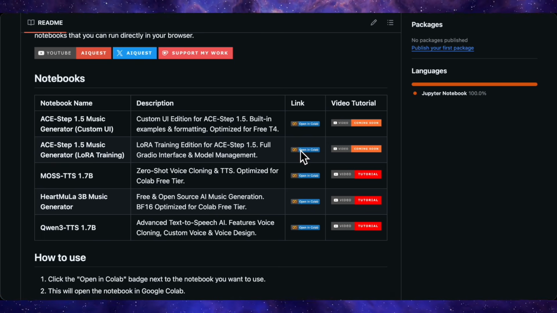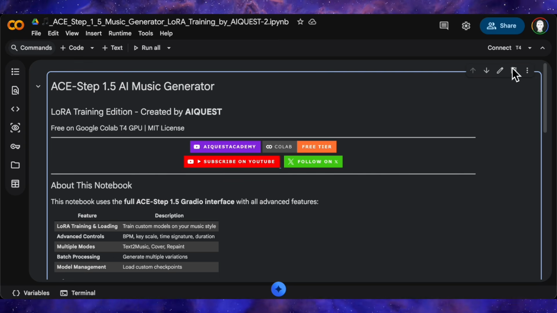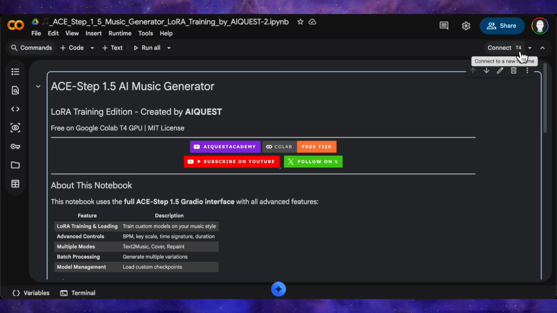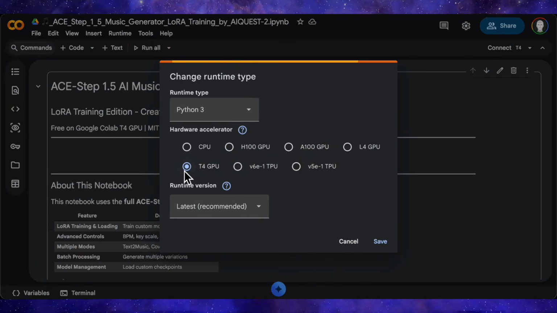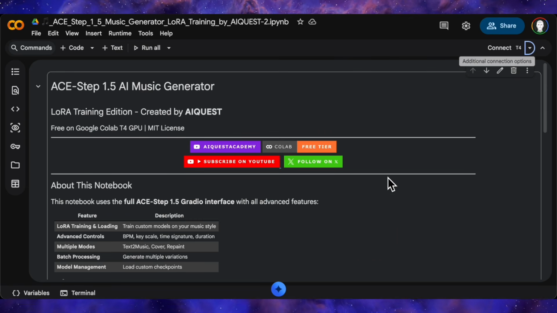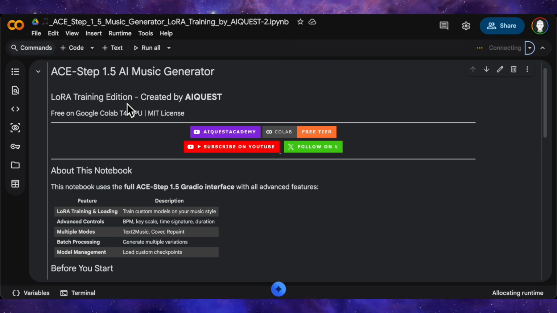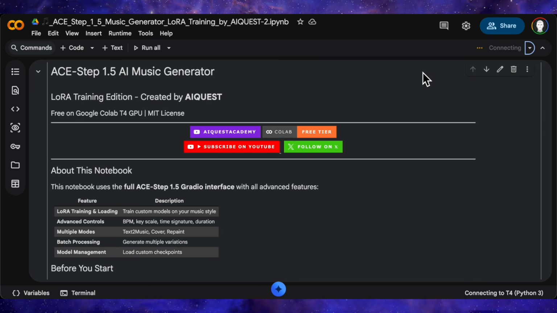So here's how both notebooks work. When you open either one in Google Colab, the very first thing you check is whether the T4 GPU is selected. You'll see it right there in the top right corner. If it's not showing, click the dropdown, change the runtime type to T4, save it. Then all you do is hit Run All. That's the whole setup. Colab connects to the T4 and the cells execute automatically from top to bottom.